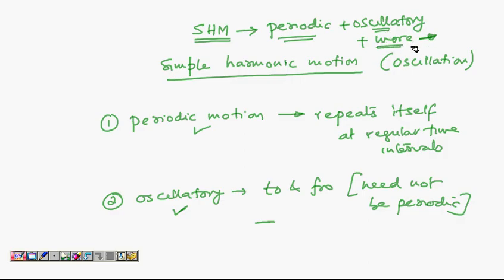So simple harmonic motion is a motion which is periodic. It has a regular period. The motion repeats at regular intervals of time. It is also oscillatory, that means there is to and fro motion, and something more. In fact, if you want me to exactly categorize what is SHM, it is a motion where the force acting on a particle is proportional to the displacement of the particle and directed opposite to it.